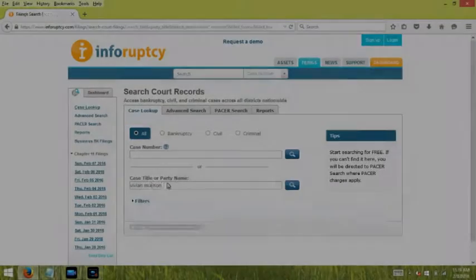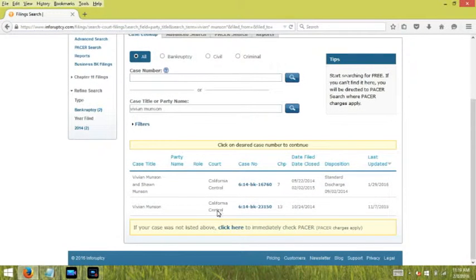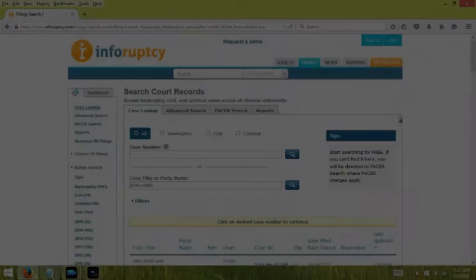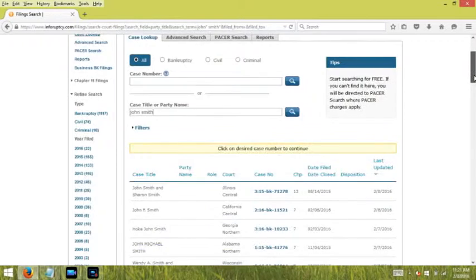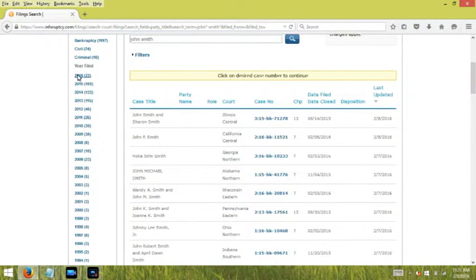We're now looking up a rare name at bankruptcy.com. We type in the first name and the last name, and you can see that it does list the Chapter 7 or Chapter 13 filings for bankruptcy. Bankruptcy.com also allows you to search for common names, such as John Smith. Here you can search and filter by the year of the bankruptcy filing.